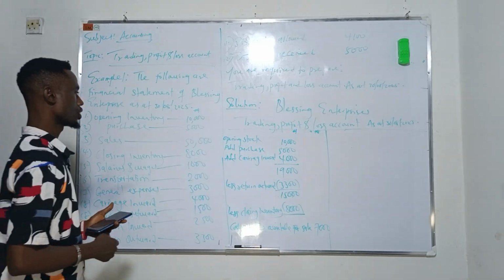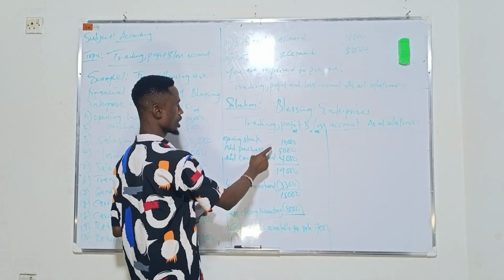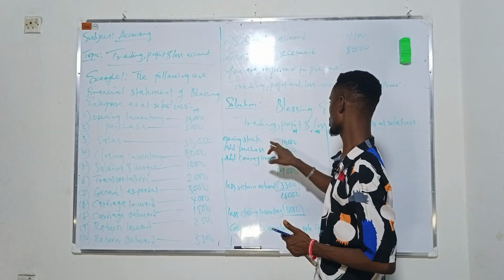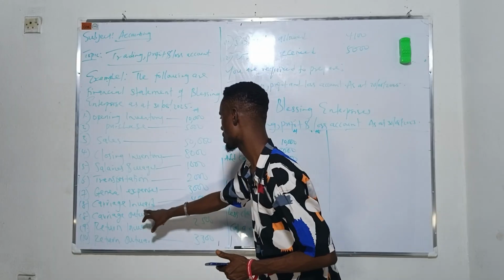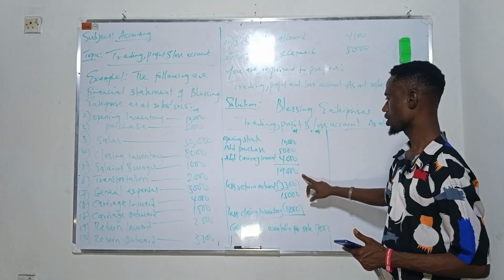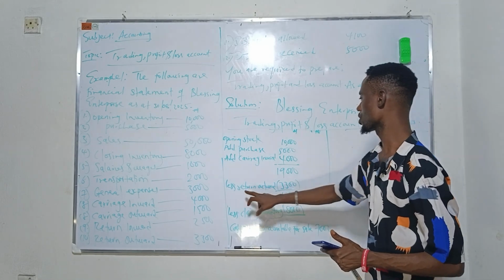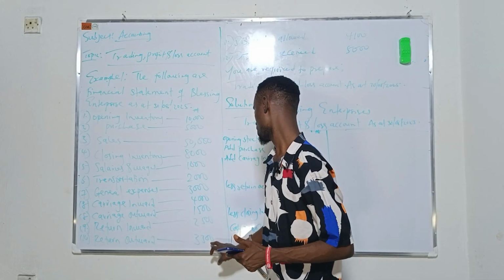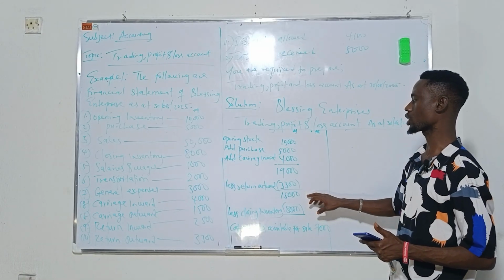So if you look at our calculation, this was our opening stock, purchase, then add carriage inward. This plus this plus this gives us this. Then let's return outward, which is this. So this minus this gives us this. This is our total goods.